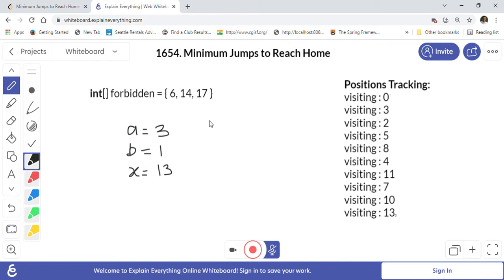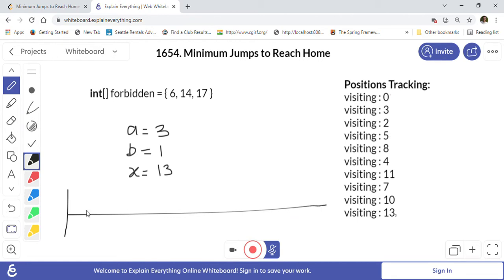To solve this problem we are going to use BFS, the breadth first search or breadth first traversal, which uses a queue internally. Let us go through this example and I can show you what the sequence can be to reach home in this case, and then we will go through the implementation.